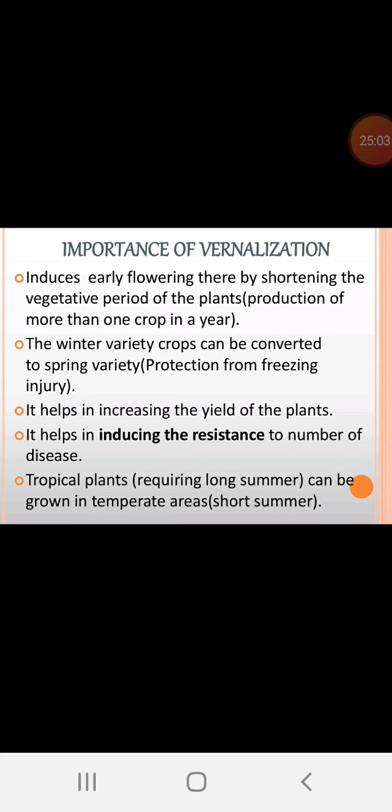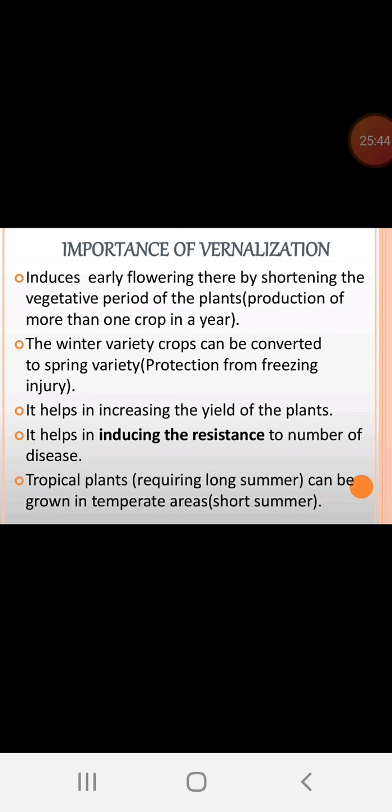Winter variety crops can be converted to spring varieties. Protection from freezing injury: naturally, if the temperature drops below 0 degrees, it may harm the plant body. It may kill the soft tissue. That is the freezing injury. It may be protected if the plant is vernalized. It helps in increasing the yield of the plants, as I said, it also influences yield. It helps in inducing resistance to a number of diseases.